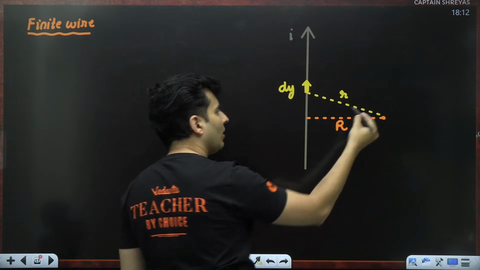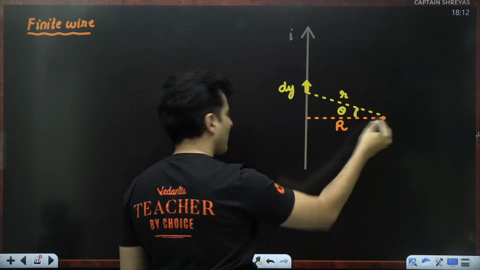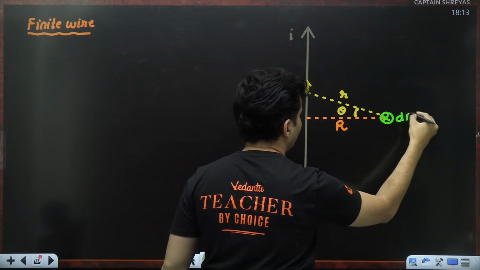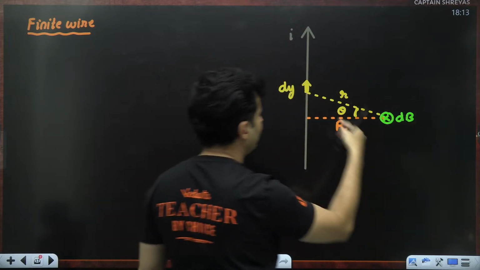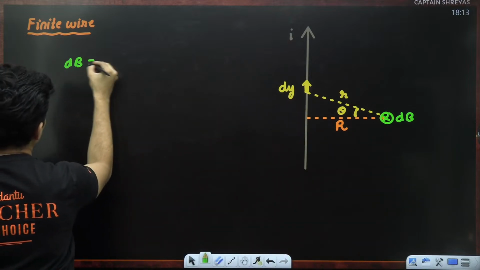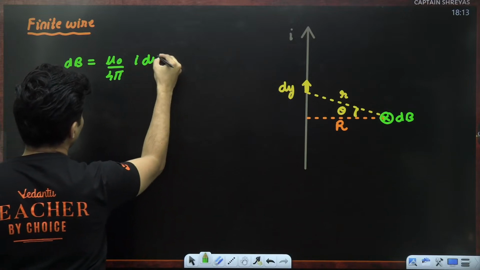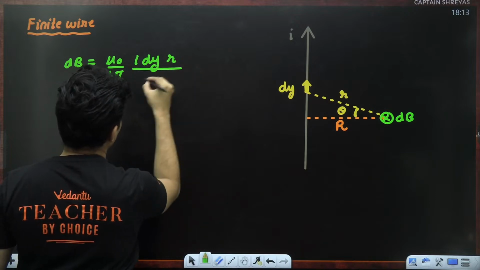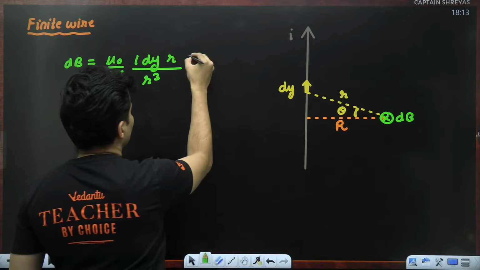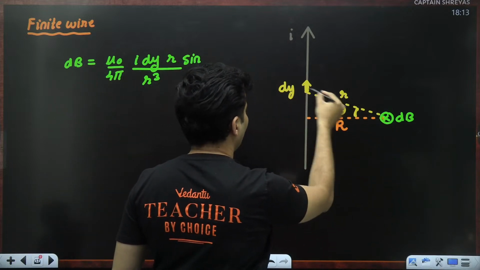And then you will also have different angles over here. This will be theta and all of that. And then you will find the magnetic field due to that particular element. That dB value will be mu naught by 4 pi I dy cross r divided by r cube, but that sine theta is also involved over here. But what is the angle between the position vector and the dy vector?